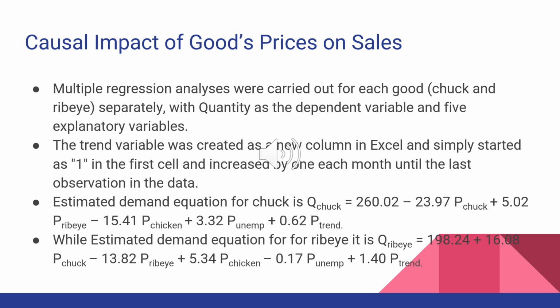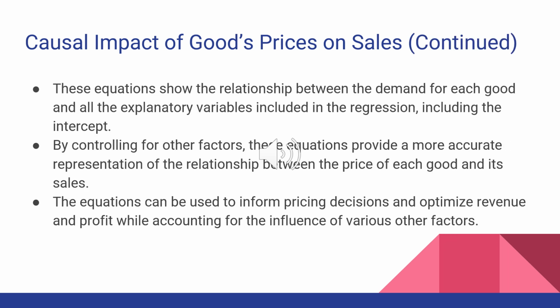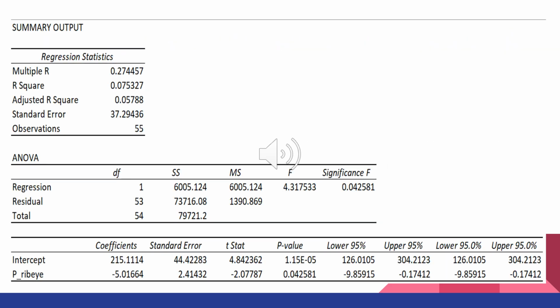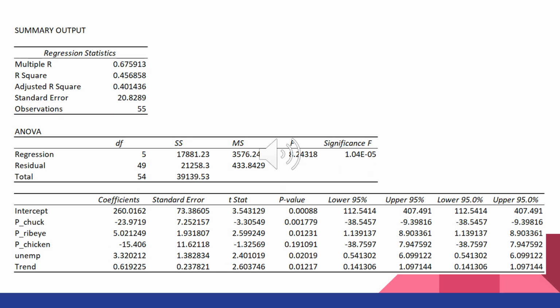So when we control other factors, these equations give us an accurate representation of the relationship. Here you can see the causal impact of goods prices on sales, and we have controlled the other factors, and we have equations that show the relationship between the demand and the variables included in the regression. Here you can see the summary output. We have the regression statistics and the ANOVA. Here are some more summary outputs and the statistics we gained.